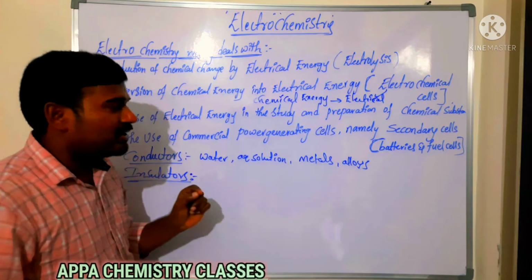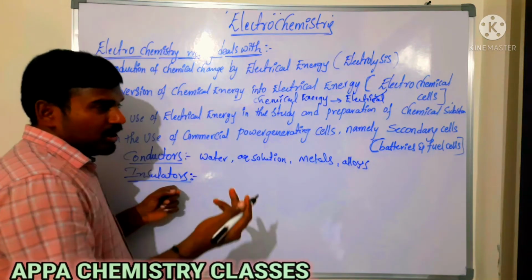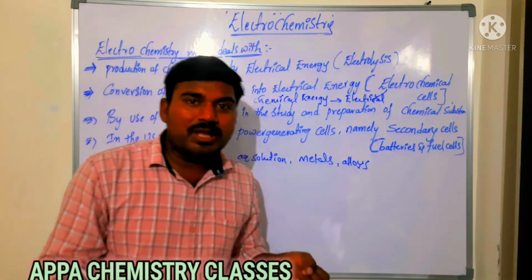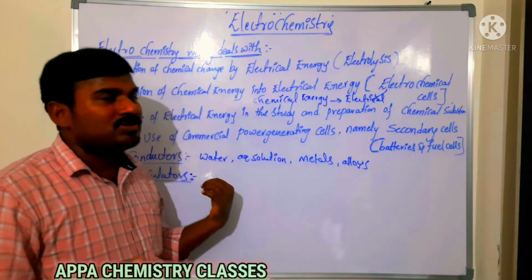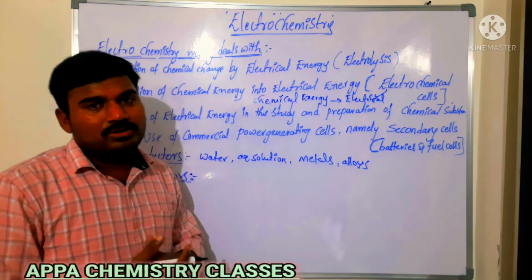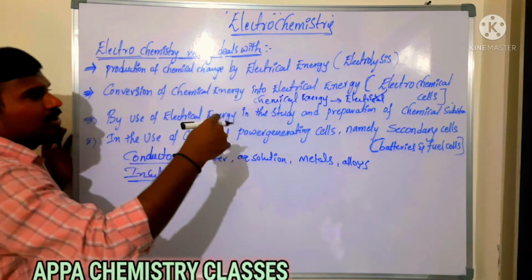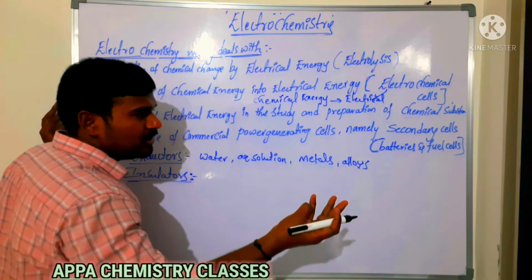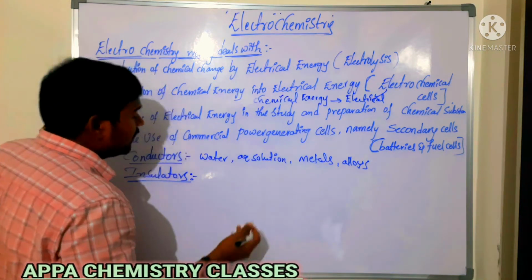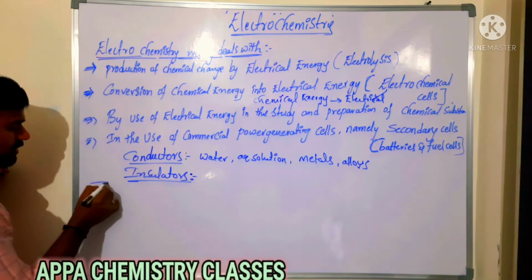Bad conductors of electricity come under what? Insulators. So you can take water, plastic, wood, okay? Those all come under insulators, which do not allow current through them. Now, the current is nothing but a flow of charged species. Charged species means we have electrons and ions. Based on the charged species, we have mainly two types of conductors.